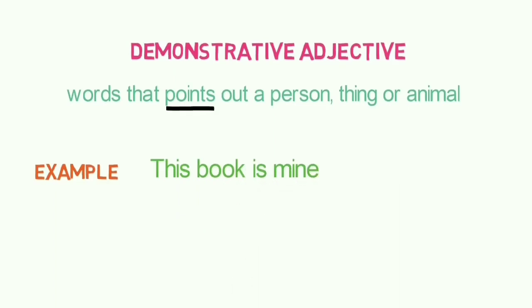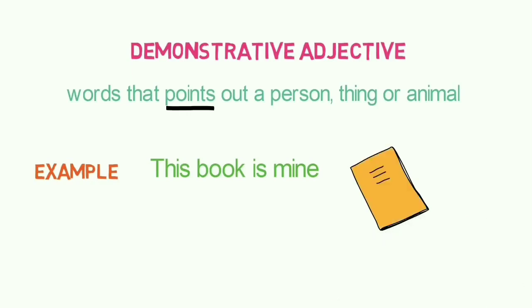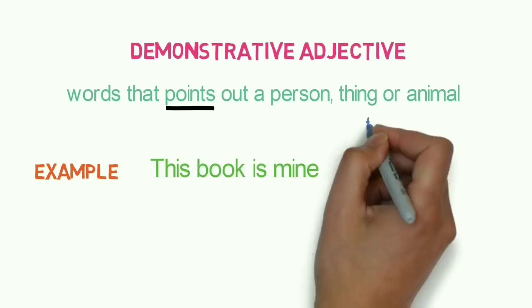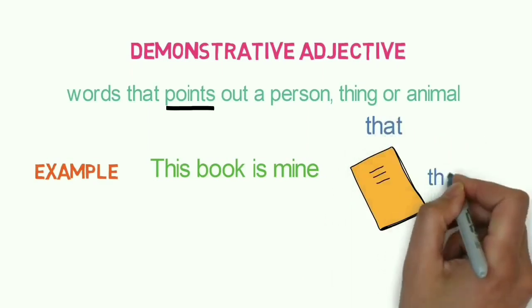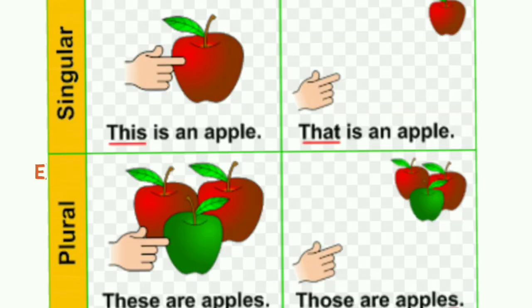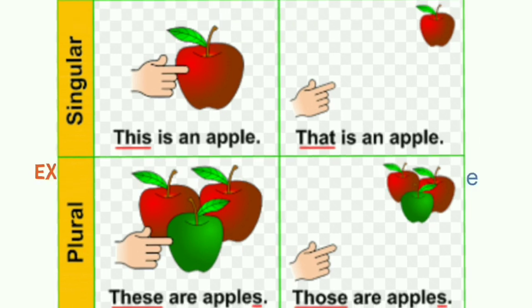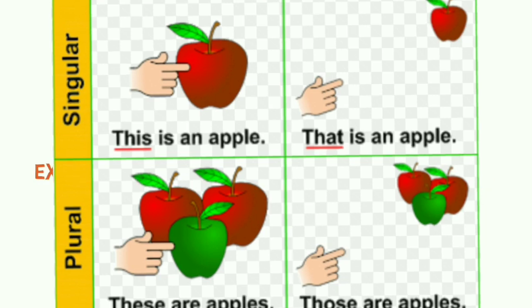For example, this book is mine. Here I have pointed out one book, that this book is mine. We can also use some more words. Here we have 4 demonstrative adjectives: this, that, these, those. We have 2 singular demonstrative adjectives, this and that, and 2 plural demonstrative adjectives, these and those.